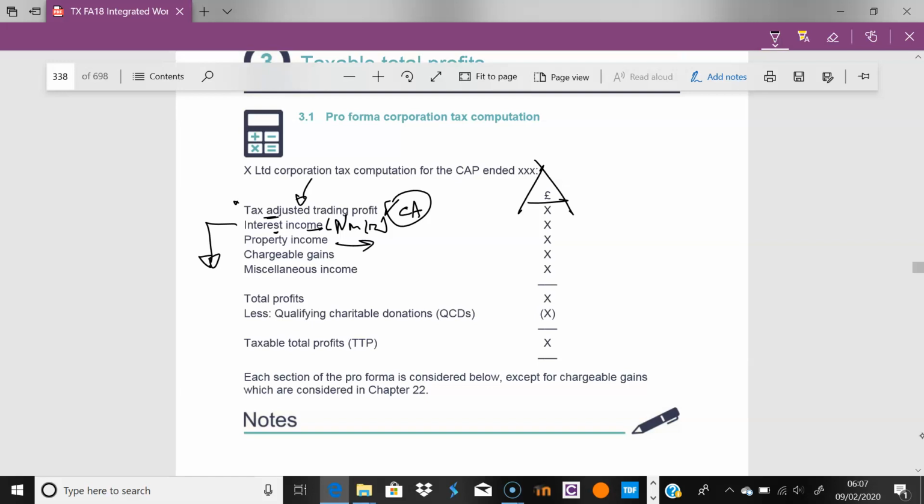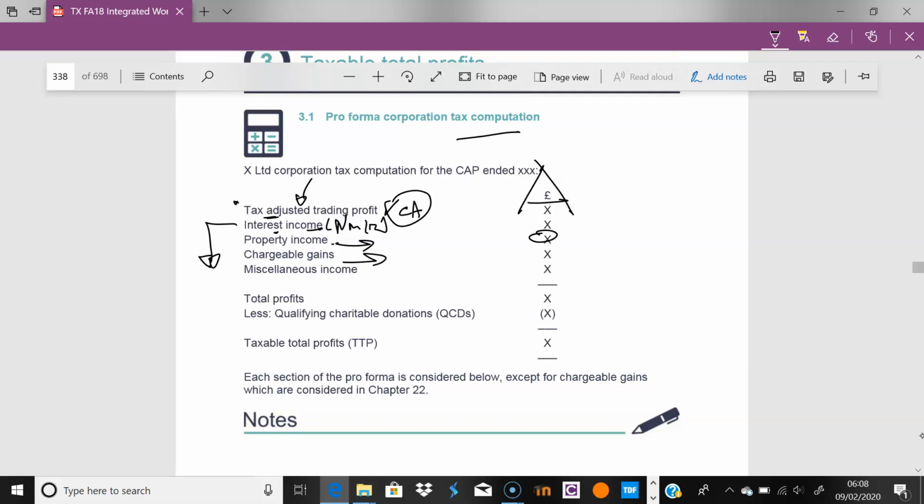Again, property income, pretty straightforward. A business might have some property in addition to what it does. It is not a property company, the business is not property, but it could have that. And why not? That income as well is all within this context of corporation tax at whatever rate it is, all sitting under the one house. And then we have chargeable gains.